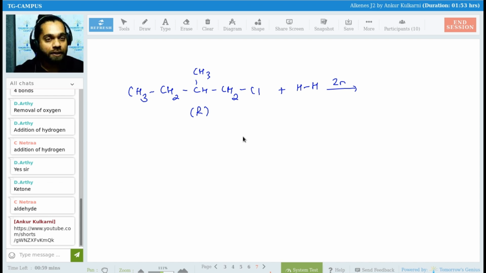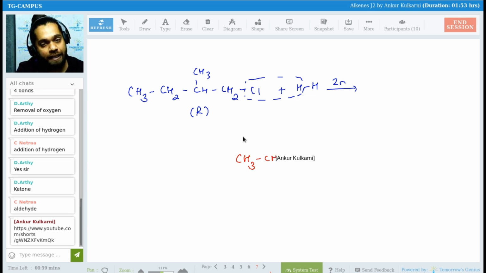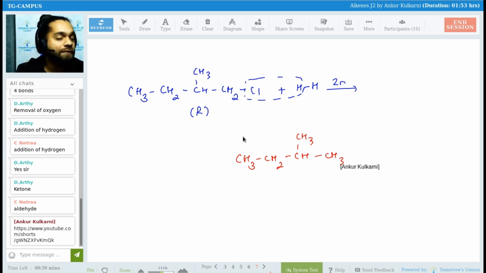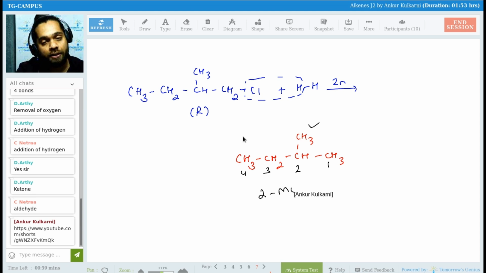So what will happen over here? So reduction means we will add a hydrogen, simple. So if we add a hydrogen, remove the halogen, what am I going to get? I'm going to get CH3, CH2, CH, CH3, CH3. And what is the IUPAC name of this? We did it in the beginning only. 1, 2, 3, 4. So on the second we have a methyl group. So 2-methyl butane. Is it clear, everyone?